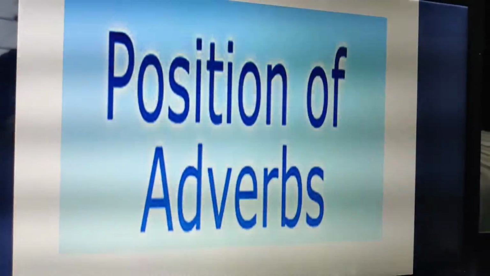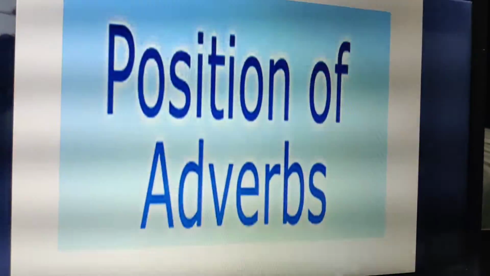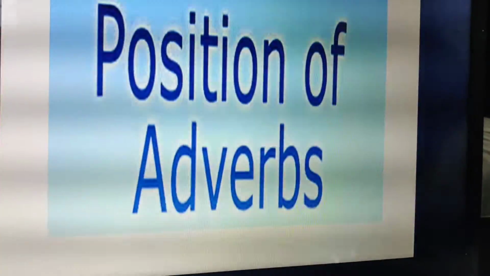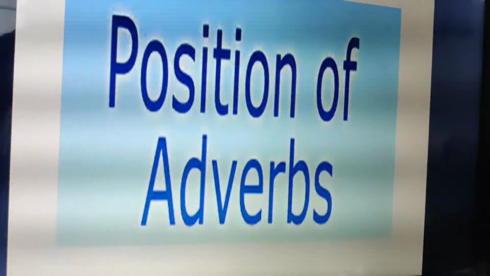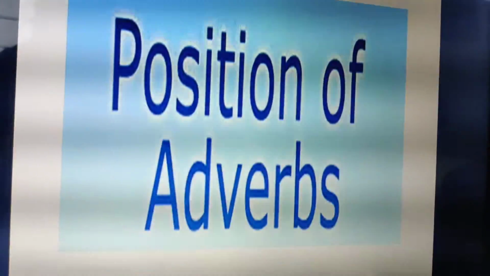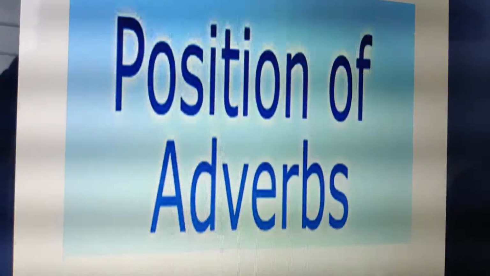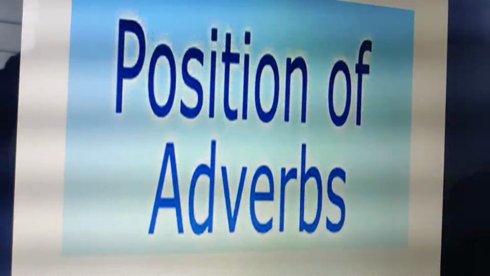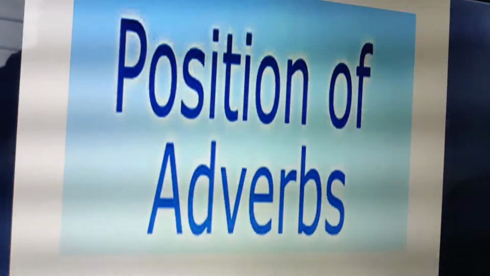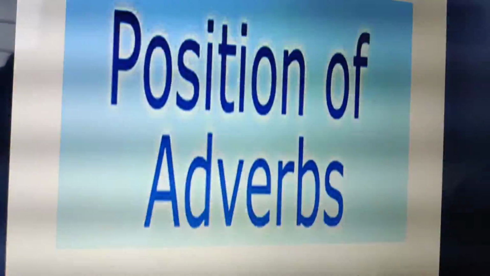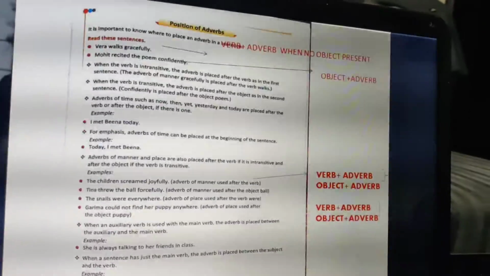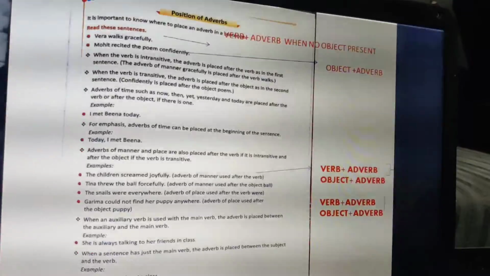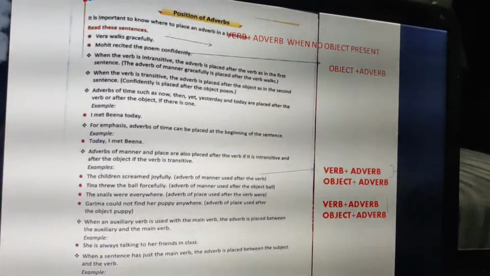Now the next topic, which is the last topic, is the position of adverbs. How are adverbs positioned? If we have to put an adverb, where do we put it: before the verb, after the verb, before the object? We need to learn that. We need to understand that, and then we are going to use it. Now, can you see the first one? It says it is important to know where to place an adverb in a sentence.